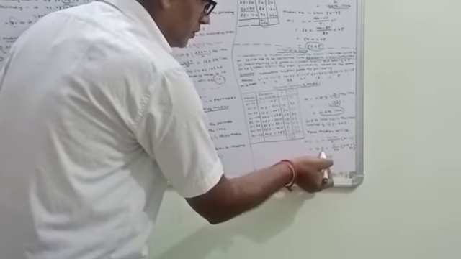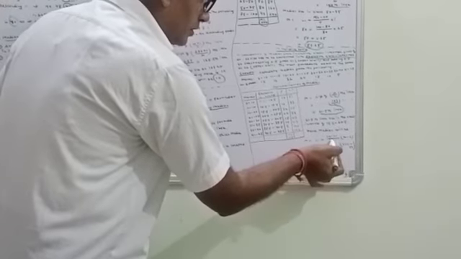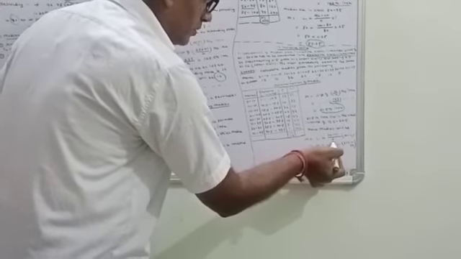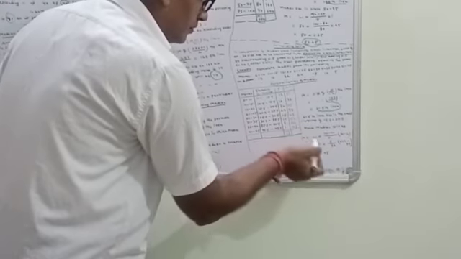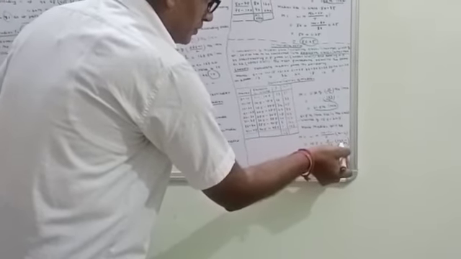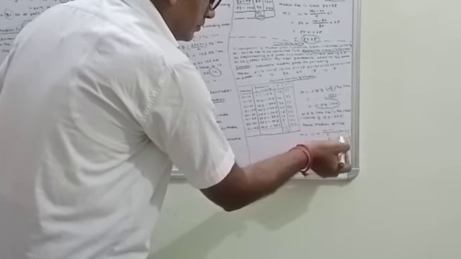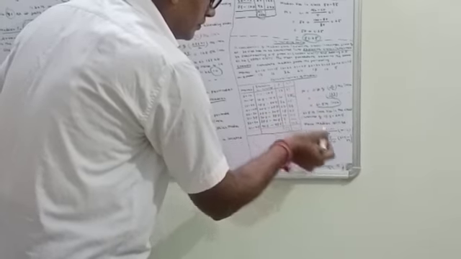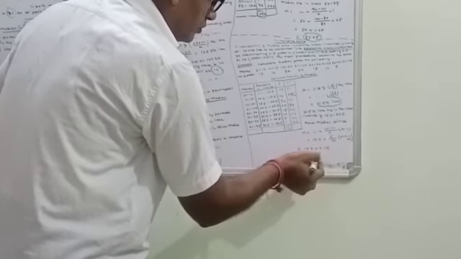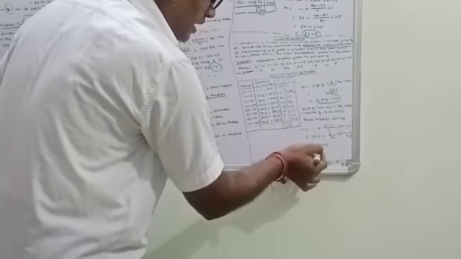L1 here is 15.5 plus the difference is 5, divided by frequency here is 32, into (M 61.5 minus C 33). Now solve this to get the median value as 19.95. That's all.